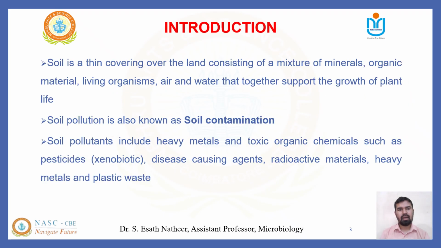What is meant by soil? It is a thin covering over the land, consisting of a mixture of minerals, organic material, living organisms, air, and water, which together support the growth of plant life. Soil pollution is otherwise called soil contamination. Soil contamination is caused by heavy metals and toxic organic chemicals such as pesticides, which we call xenobiotics, and disease-causing agents, which we call pathogens. There are different types of disease-causing agents: bacteria, fungi, algae and protozoa. Radioactive metals, heavy metals and plastic waste also contribute to soil pollutants.